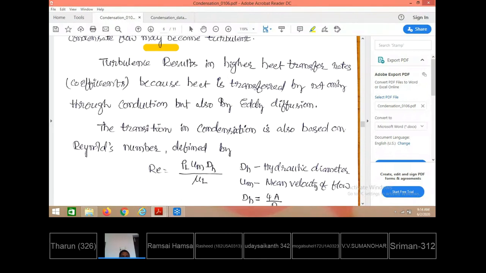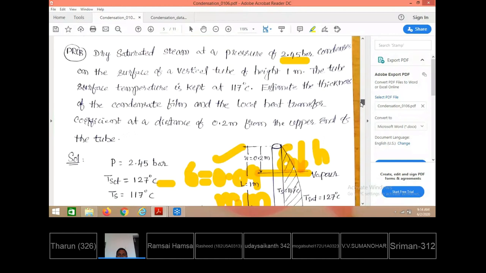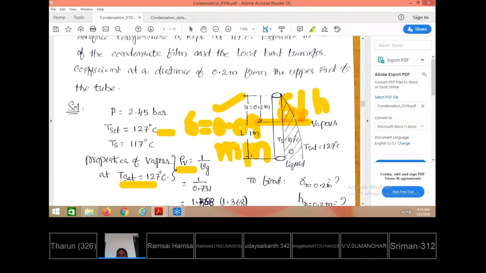Why? Because between the solid surface and the interface, the heat is transferring in the form of conduction through the film. Film means the liquid film. This hatched portion is the liquid film. Within this hatched portion, that is the film, heat transfer takes place by means of conduction only, as we have seen. The thickness of the film is 0.09 millimeters. Having such a small thickness, heat transfer through this film takes place only by conduction.